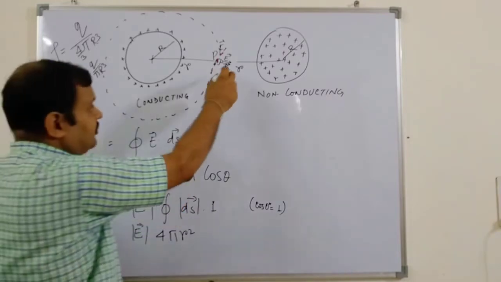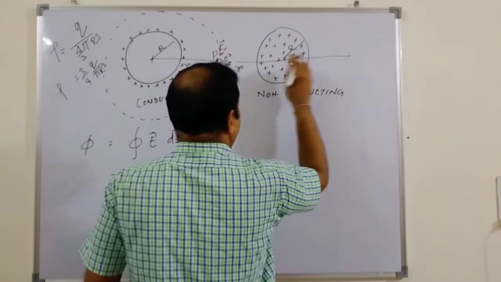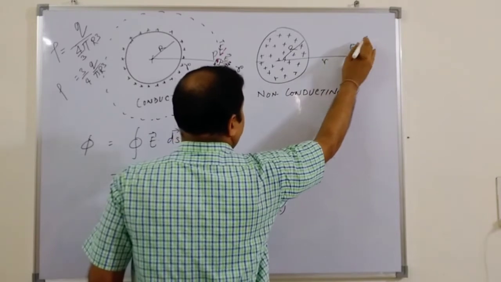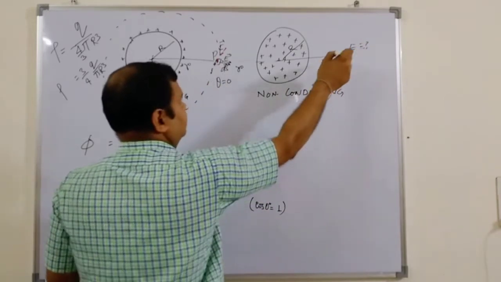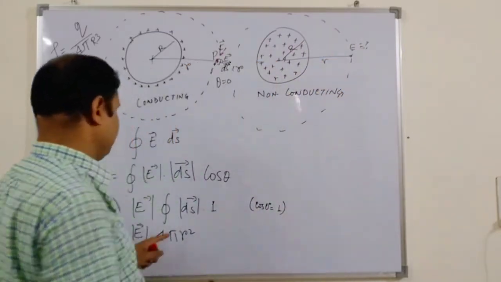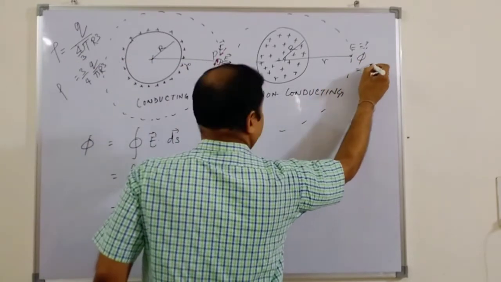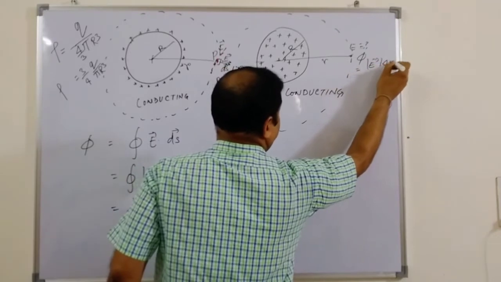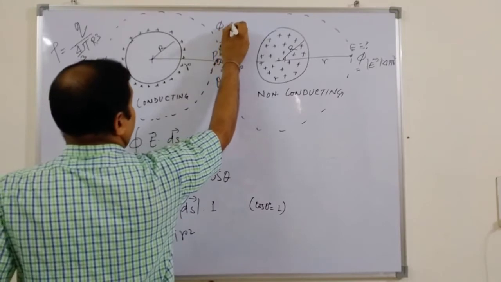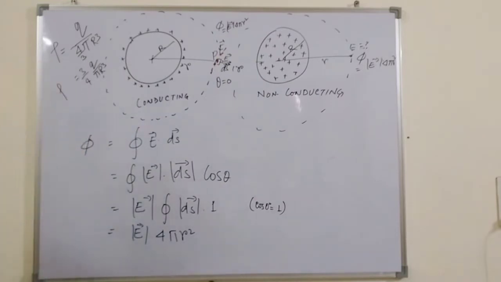In both cases, suppose this point is also at distance R. For this non-conducting surface, we also want to measure the electrical field at a distance of R. This is the Gaussian surface, and again you consider the same thing. For this also, the flux will be phi equal to the mod of E dot 4 pi R squared, where 4 pi R squared is the area.